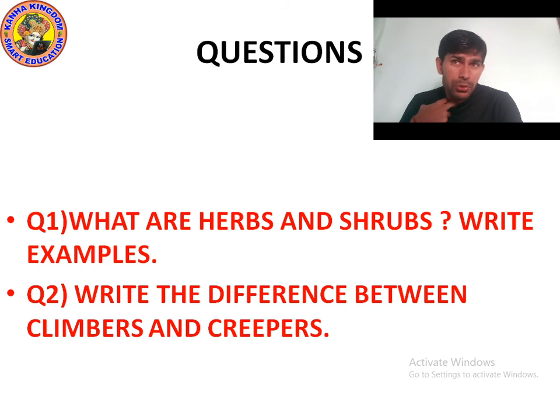So I hope you understood the difference between climbers and creepers. Climbers are plants that take support on neighboring structures and climb up. And creepers are plants with weak stems that cannot stand upright and spread on the ground. It's very easy.